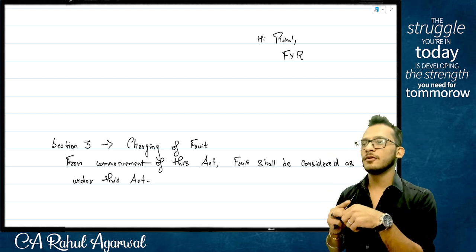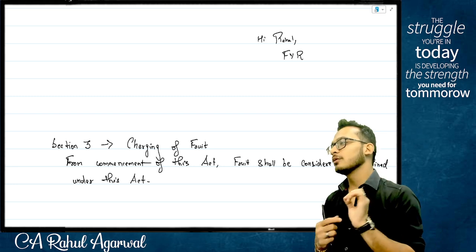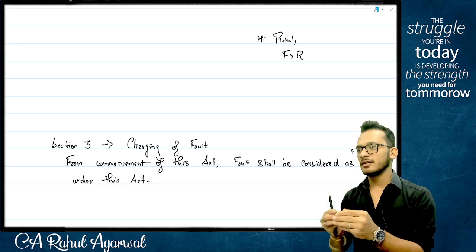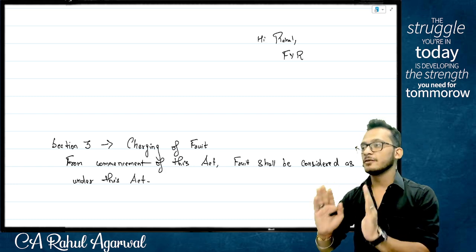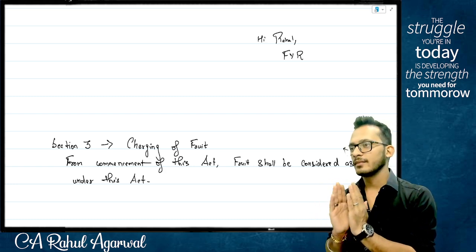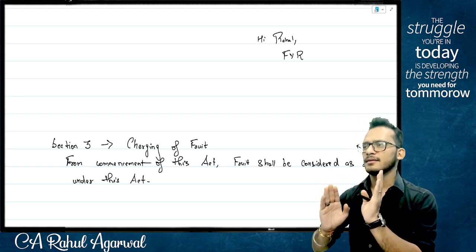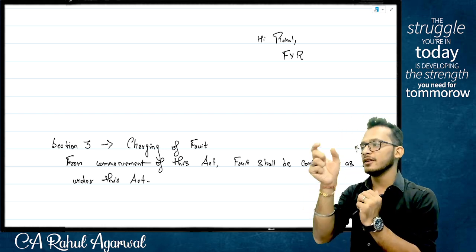What is the best place to look for a definition? The best place to look for a definition is a dictionary. Now this is not the normal Oxford dictionary, not the normal English dictionary which you use in your schools. We have specific dictionaries called law dictionaries. It's called Black's Law Dictionary and all those things. There are some hefty law dictionaries which are created in the market which give definitions of few things.